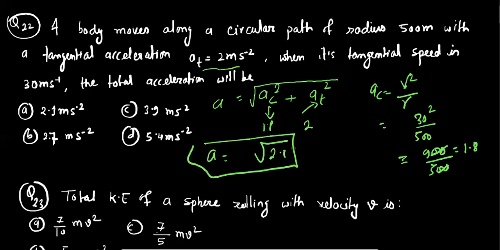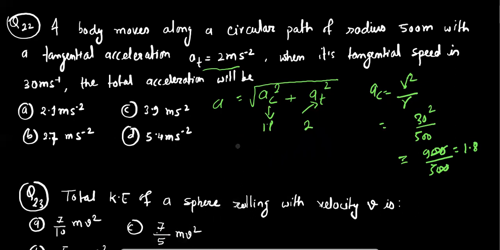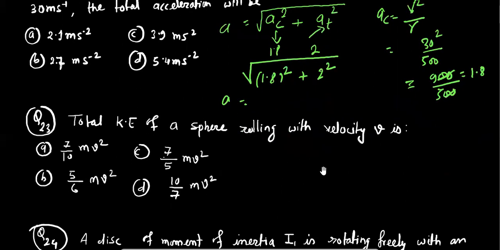So on taking the square root we can get the, sorry, one thing I have missed here, we have to take the square as well. So 1.8 square plus 2 square, and on solving these all we can easily get the answer. Okay, so try to solve it and write its answer in our comment box.